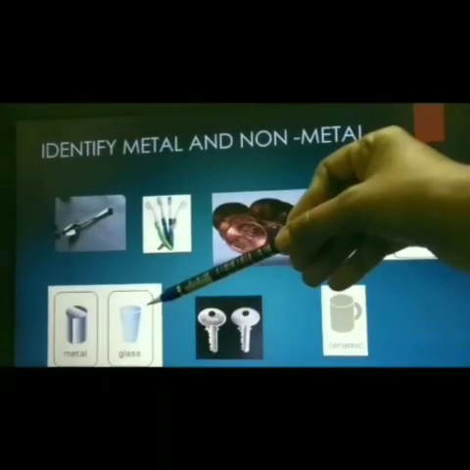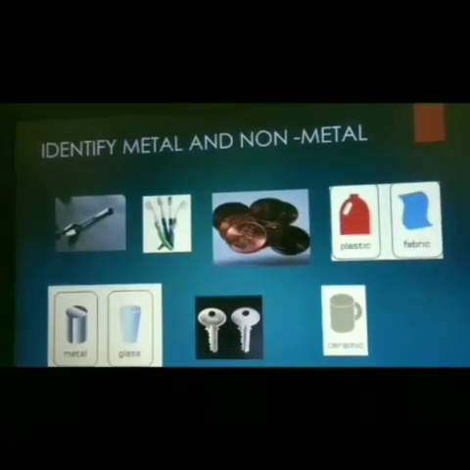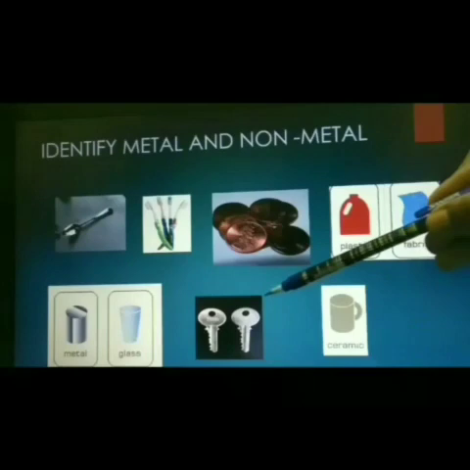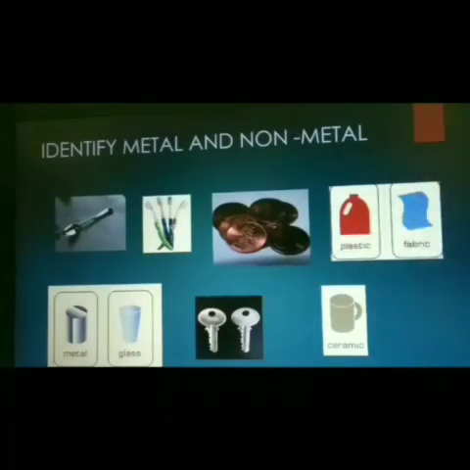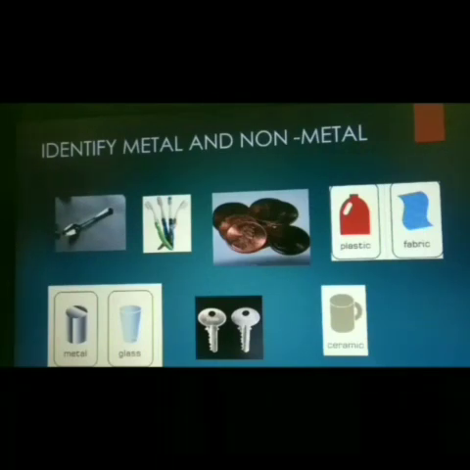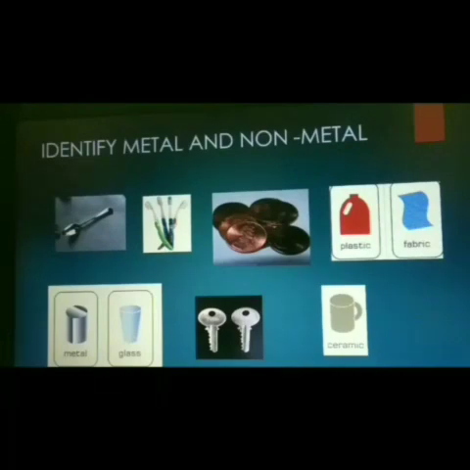And this one, it is a glass tumbler. It is a non-metal. And this is a key. So it is a metal. And this is a ceramic cup. It is a non-metal. And now, could you guess with the help of which one we are categorizing metal and non-metal? Based upon the properties only, we categorize them as metal and non-metal.